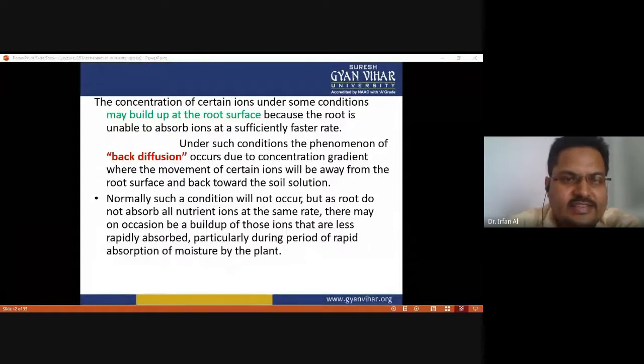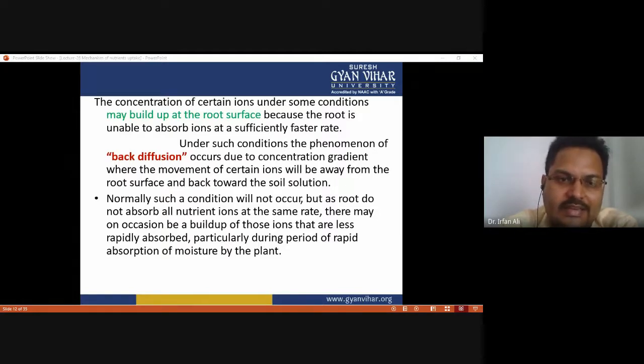The concentration of certain ions under some conditions may build up at the root surface because the root is unable to absorb ions at a sufficiently fast rate.